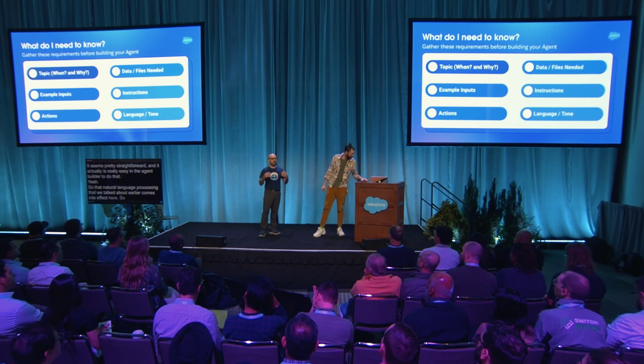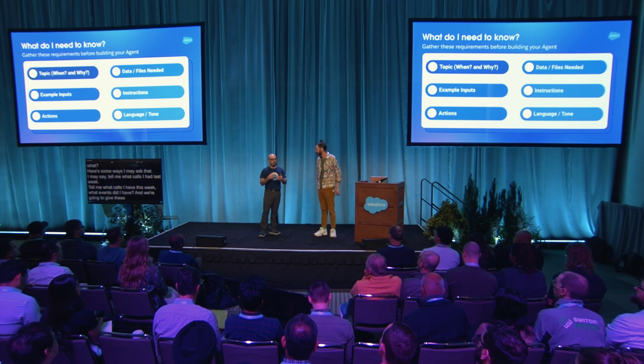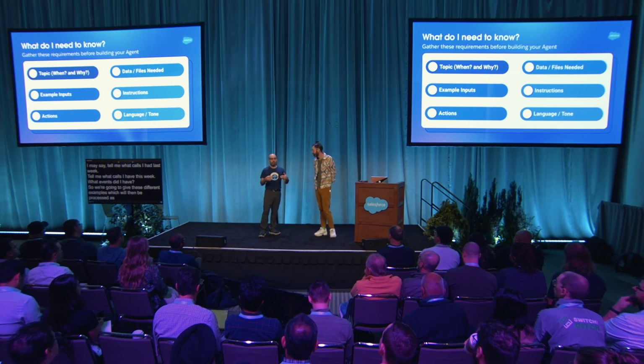When we describe our topic, we're going to say, I want this agent to work when I ask a question about my activity history. But we then go on and say, here are some ways I may ask that. I may say, tell me what calls I had last week. Tell me what calls I have this week. What events did I have? We give these different examples, which will be processed as natural language, and the agent will then understand variations on that automatically. Those are the example inputs that we provide.